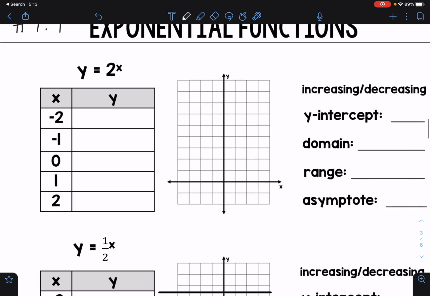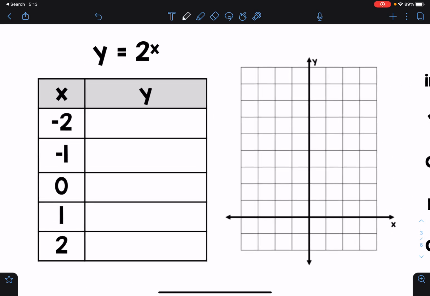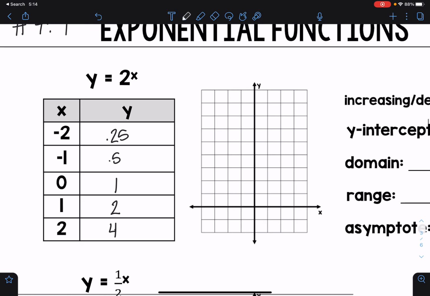So let's come up with some values. For this function, we have y equals 2 to the x power. The best way to do this is to just type in your calculator 2 to the negative second power. What we're doing is taking our x values, plugging them in for x into our equation, and finding the output y. So 2 to the negative second power is 0.25. 2 to the negative first power is 0.5. 2 to the 0 power is 1. That was our 0 rule. 2 to the first power is 2. 2 to the second power is 4. And you can double check yourself with your calculator there.